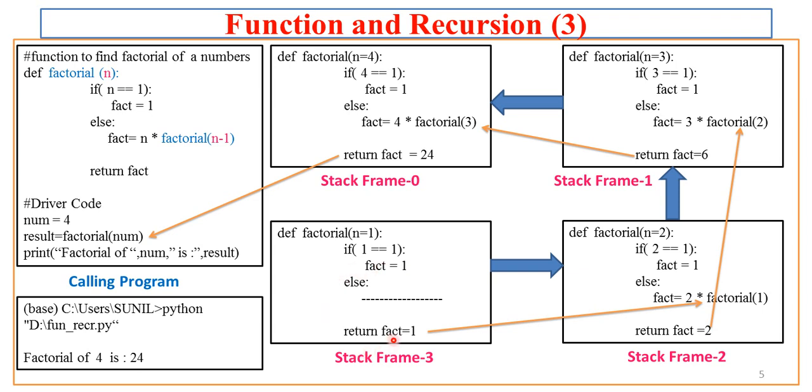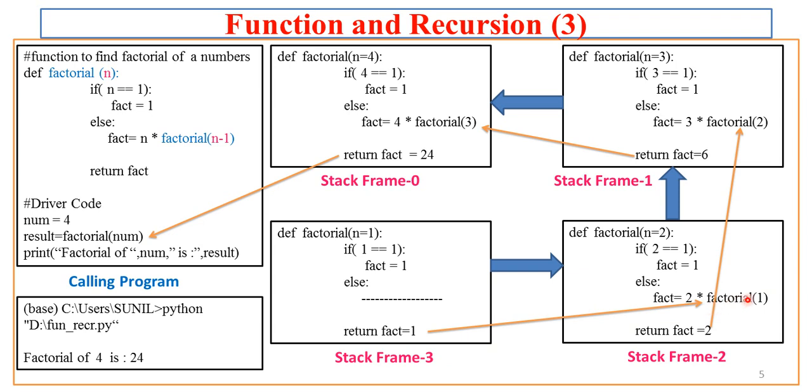Now where does this return value actually go? It goes exactly where the call was given to this particular stack frame, that is frame 3. This frame 3 was generated from frame 2. So it comes here, that is the third frame, and will return that value 1 here.